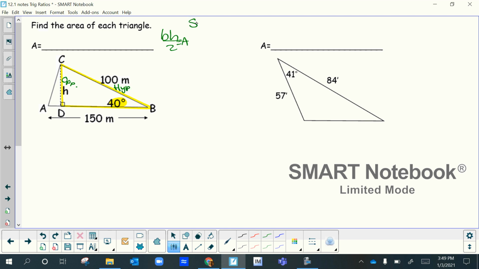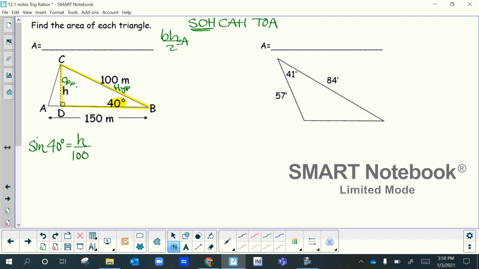So again, remember writing SOH CAH TOA at the top of your paper kind of helps with remembering those formulas. So here it is right here, opposite and hypotenuse. So I'm going to use sine of 40 degrees equals opposite, which is H, over hypotenuse.